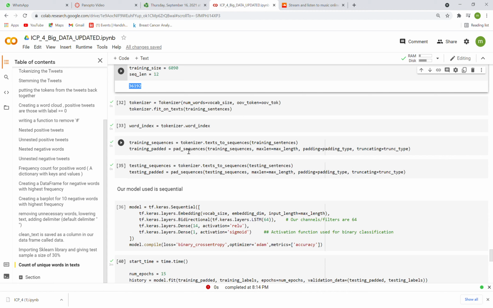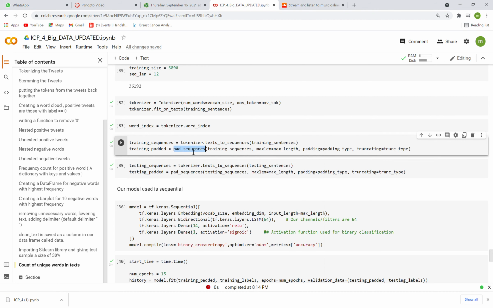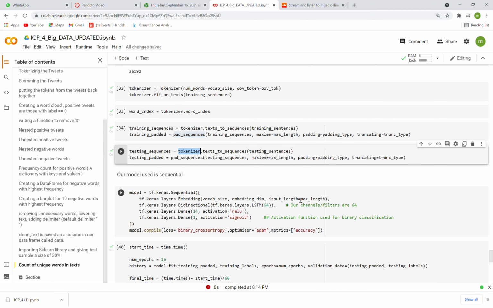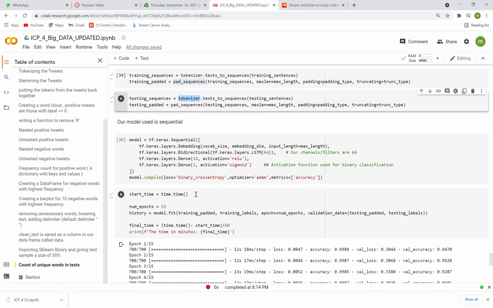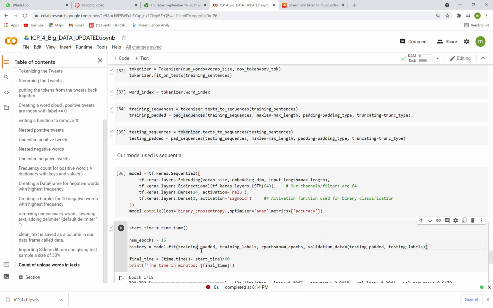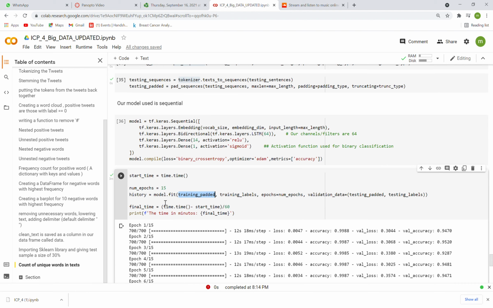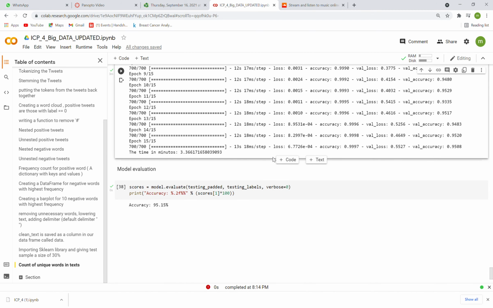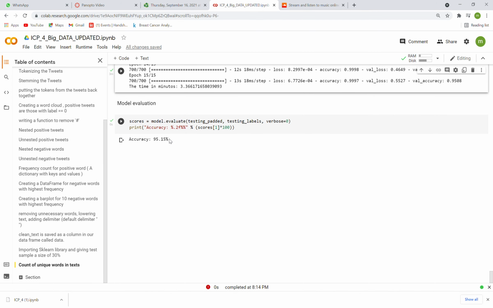Some of the main things which were actually done were padded train sequences and test sequences, and they were later passed on with activation layers, and channel filters are set to 64, so they were passed on here. And then it was time to train our model with padded training labels given as the inputs, and validation data, and epochs is set to 15 num epochs. So time has been calculated, just calculating the number of minutes it takes. It's giving an accuracy of around 0.95, which is very good.